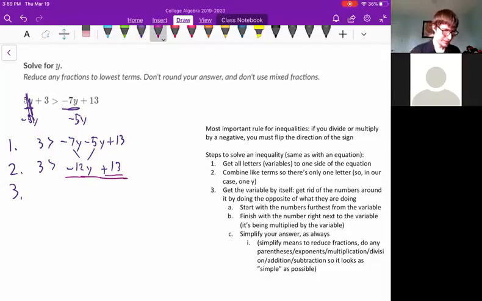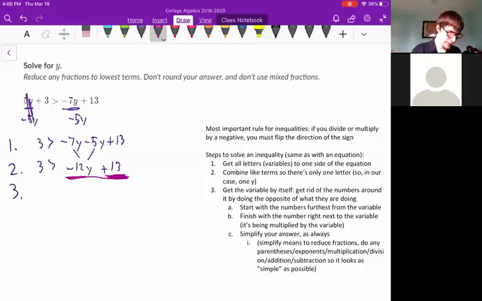So that means we need to get rid of 2 things. We need to get rid of this negative 12 that's being multiplied by y, and we need to get rid of this 13, which is kind of far away from y. If we can get rid of those 2 things, we'll have something is greater than y, and we'll be done. So we have to choose one of these 2 things to get rid of first, either the negative 12 or the 13. Step 3a says it's best to start with the numbers that are furthest from the variable. There are other ways you can go about it, but that really is the easiest way.